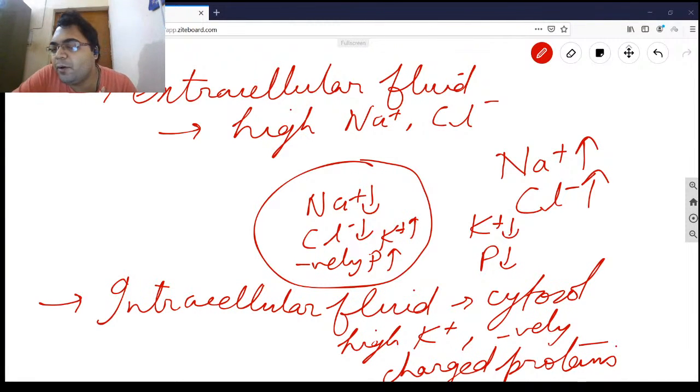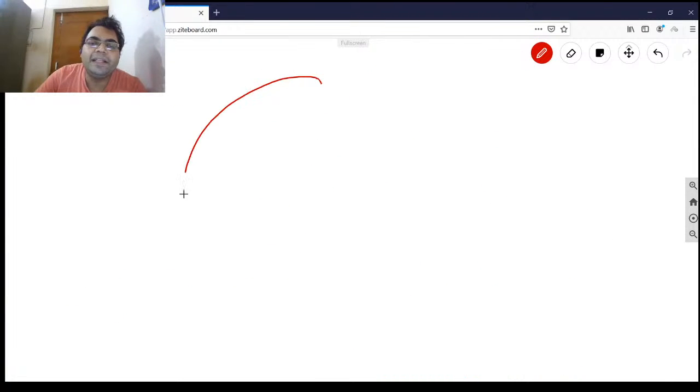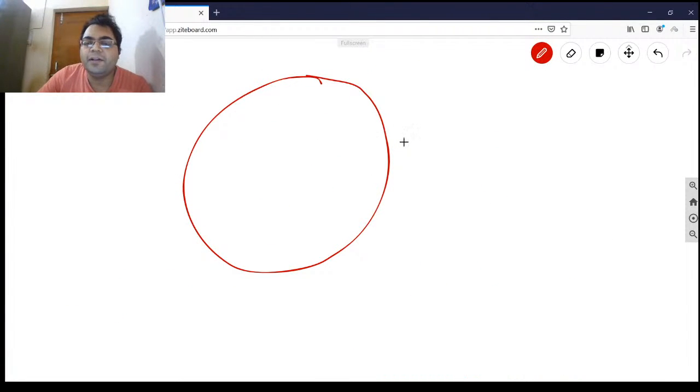Ions cannot freely cross the lipid bilayer because the lipid bilayer is non-polar. The plasma membrane of a neuron, a heart or a skeletal muscle cell is a non-polar lipid bilayer. Even if it has phospholipids, it is not that polar in nature.